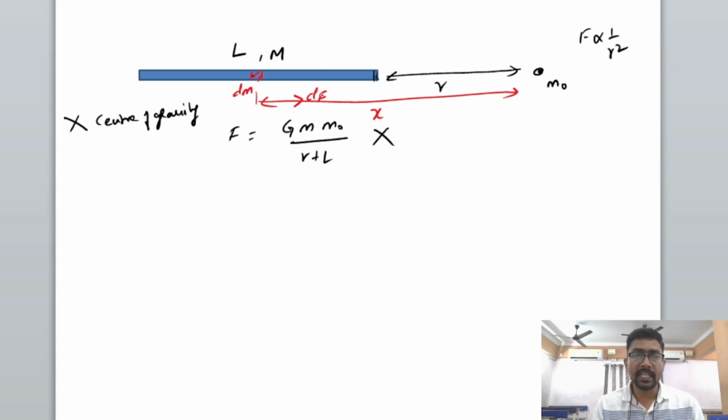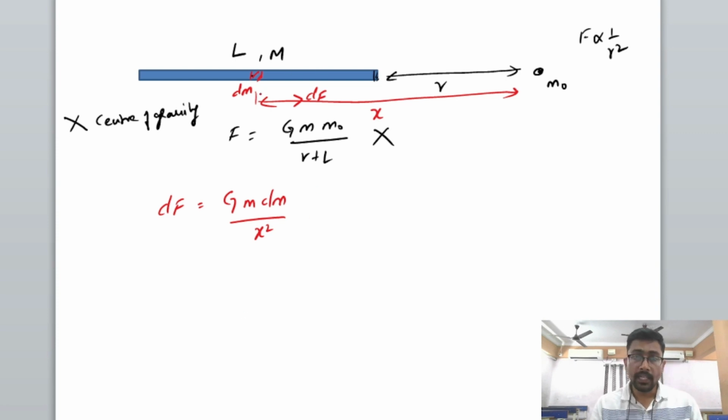This force is an attractive force. Then dF becomes G into m0 into dm by x square.